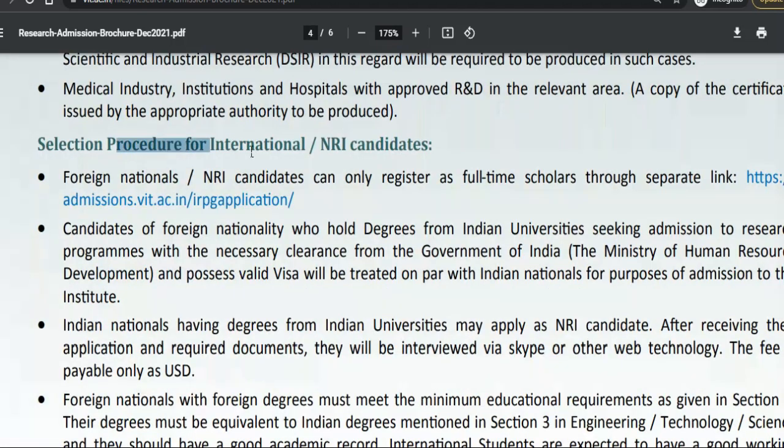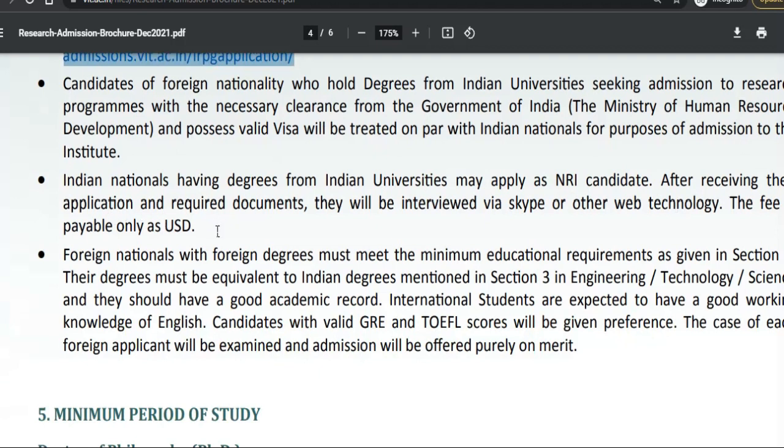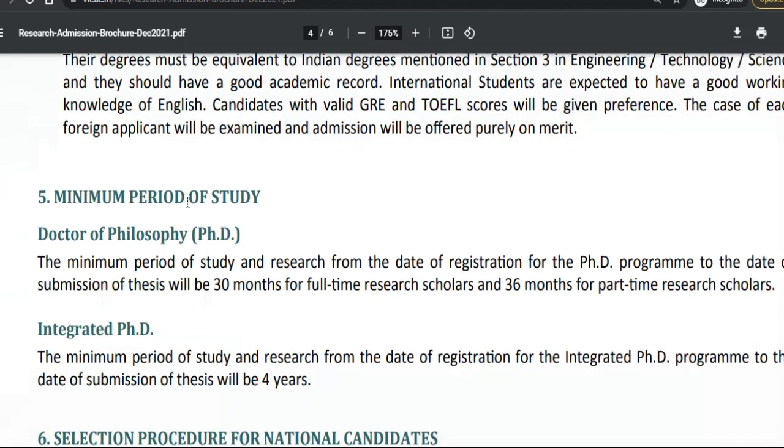So how will the selection be done? For the NRI candidates, foreign nationals or foreign NRI candidates can register in this link. Okay, so there is a link given, and after that they can apply. The fees will be payable in USD only.